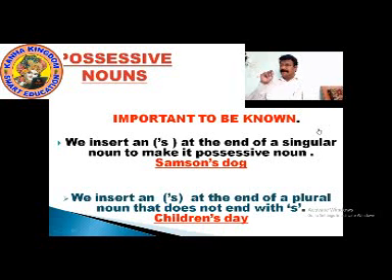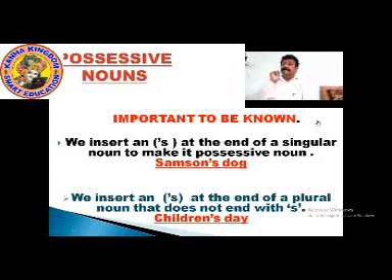Children is a plural noun. We add an apostrophe S, and it becomes possessive: children's day. The example given is children's day. What is children? Children is a plural noun that doesn't end with S, where we have added an apostrophe and an S to make it children's day.